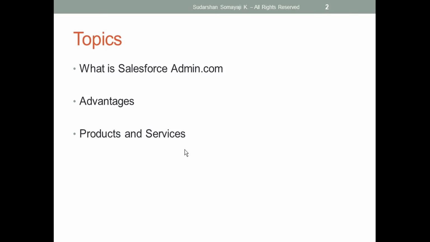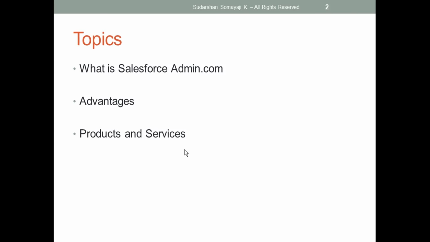Next, finally we saw what are the products and services provided by Salesforce. Here I missed telling one thing. Nowadays Salesforce introduced newer products like Commerce Cloud and Integration Cloud. They took over the MuleSoft company, and after that they started Integration Cloud. They started Salesforce DX, a deployment tool that lets us do continuous integration, continuous development, continuous deployment and continuous testing. All these things we can integrate with one tool, called Salesforce DX. These are the newer tools recently introduced.